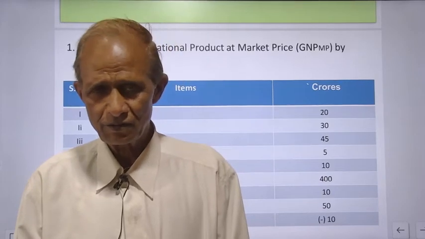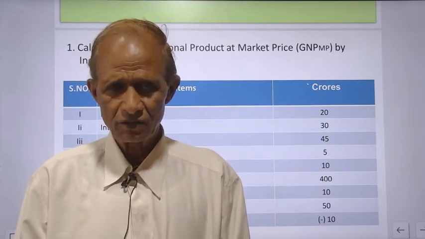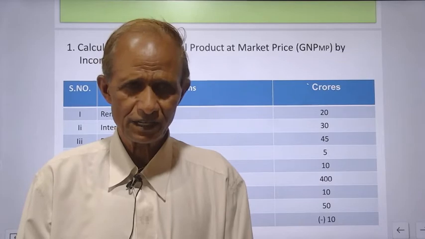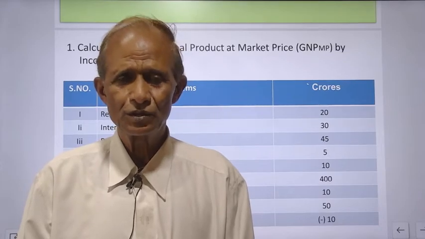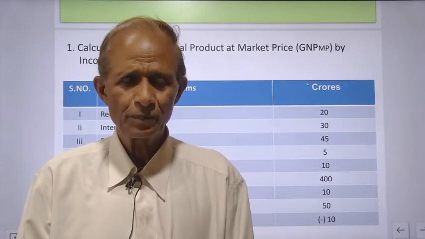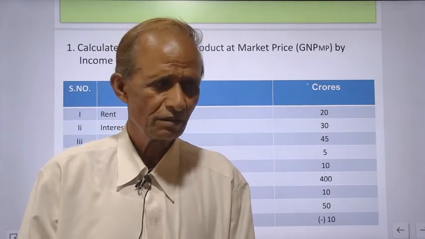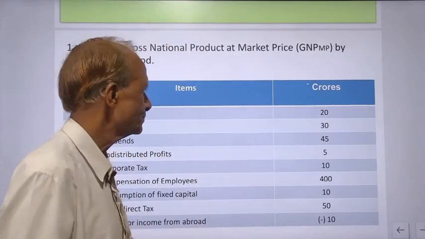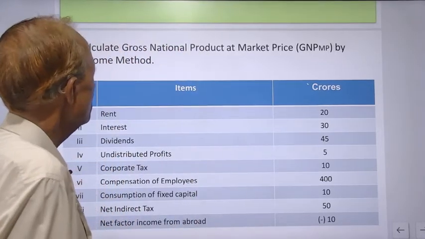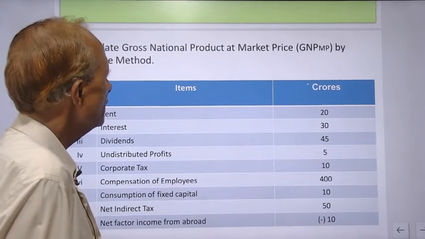And again, if you add net indirect taxes, then that will give you GNP MP.